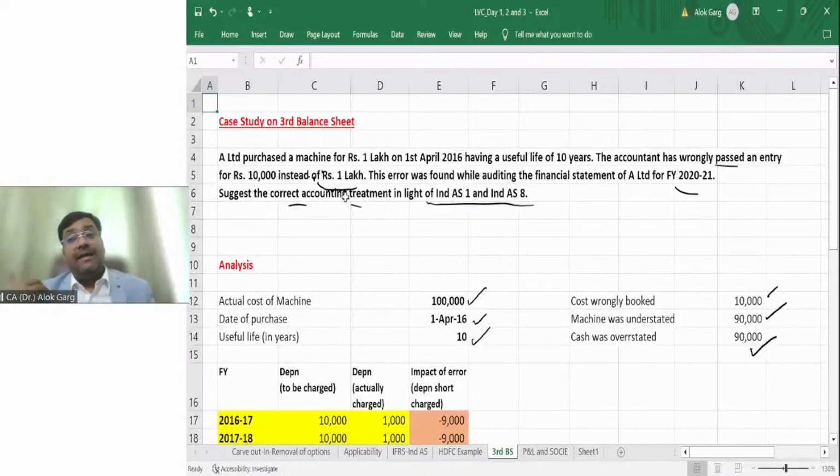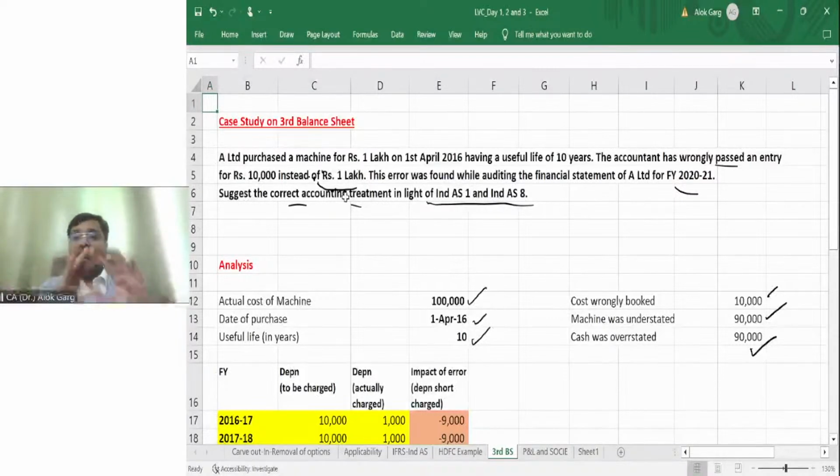Sir, like in IGAP, in schedule 3 format in P&L, the separate line prior period expenses was there. Is it required in Ind AS? Answer is in Ind AS, you have to restate every line item of balance sheet and P&L wherever applicable in the comparative period, and you have to give the third balance sheet and some disclosure also. What disclosure? I'll show you, right? Is that clear?